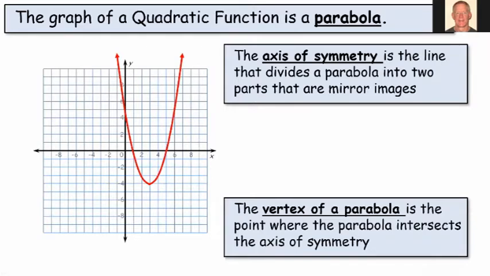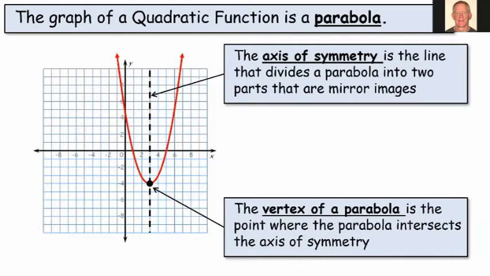The graph of a quadratic function is a parabola. It opens, in this example, up. There are a couple of key features of the parabola. The first is the axis of symmetry. This is the line that divides the parabola into two equal parts. It's a vertical line. The other key feature is the vertex of a parabola. That's the point where the parabola intersects the axis of symmetry.